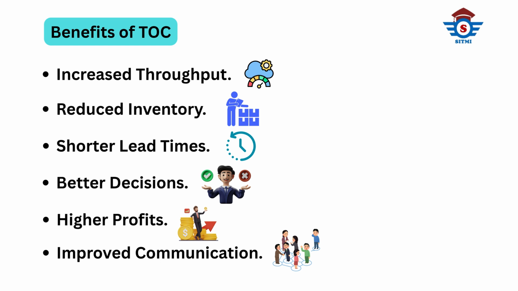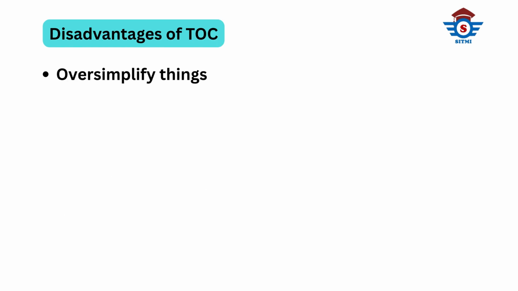Of course, TOC has some disadvantages too. The first downside is that it can oversimplify things. Some systems have more than one bottleneck. The second issue is a short-term focus. You might miss long-term improvements.